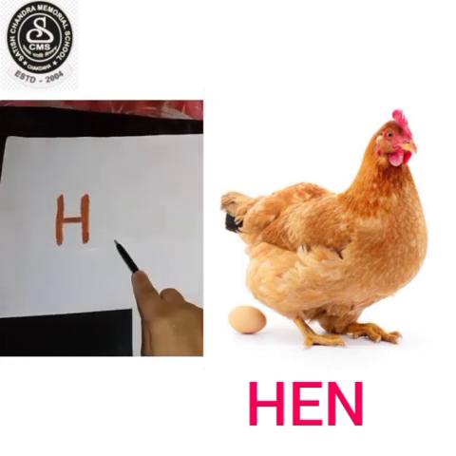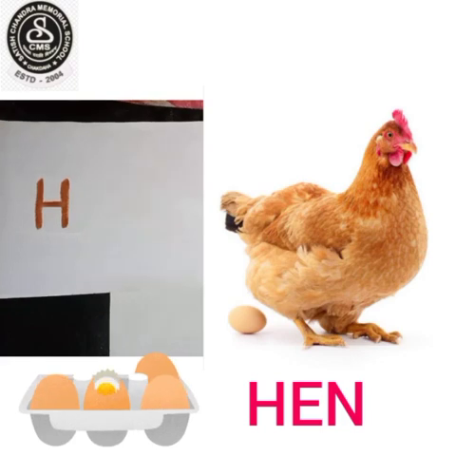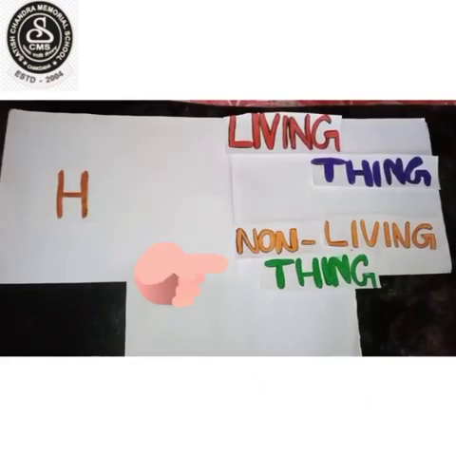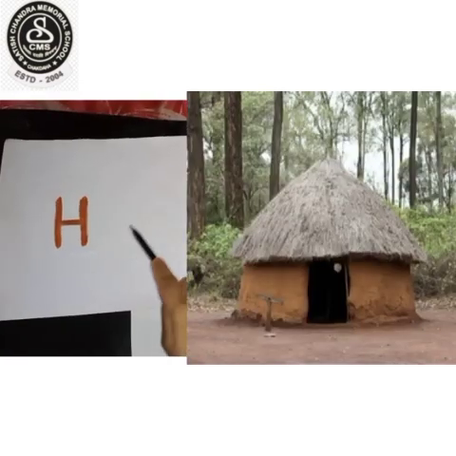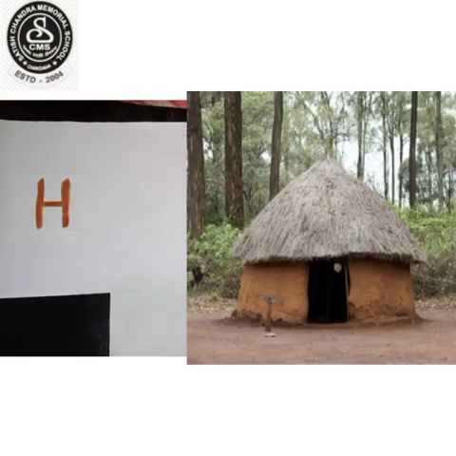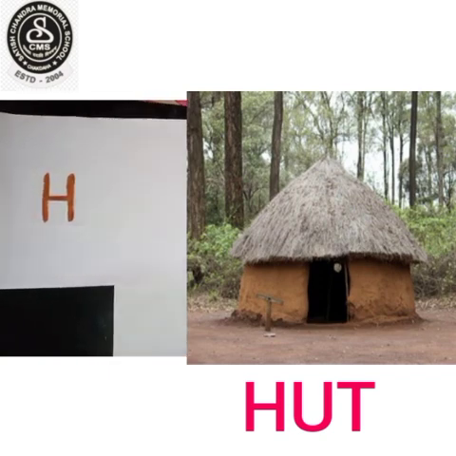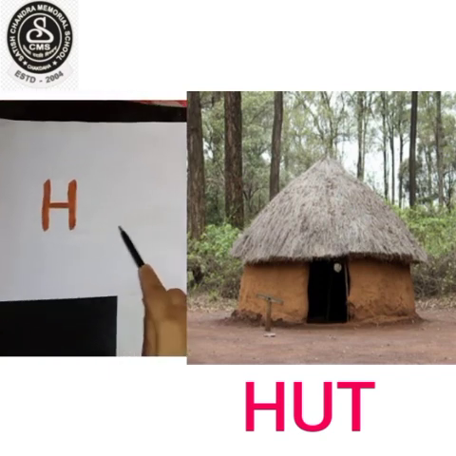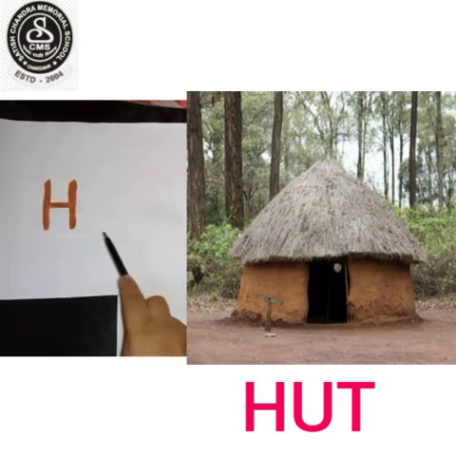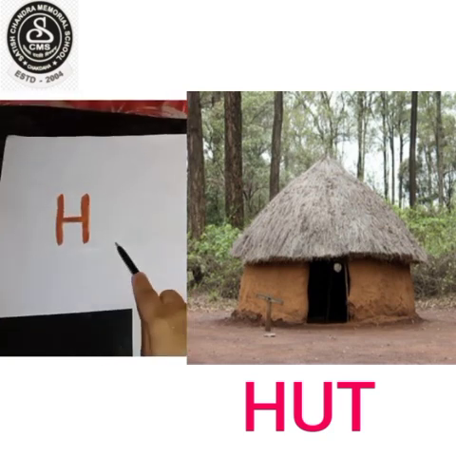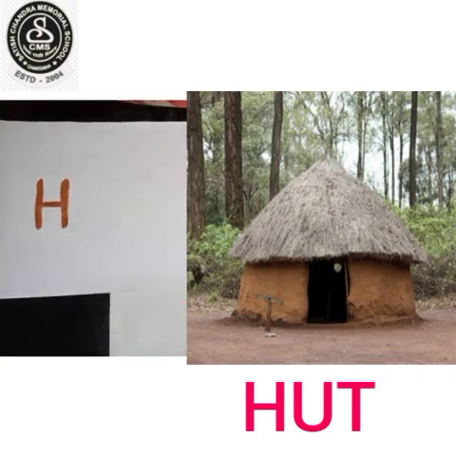Hen gives us eggs, right? H-E-N, hen. And one non-living thing starting with H is hut. H-U-T, hut. The beginning letter of hut is H and it is a man-made thing. Okay, so hut is a non-living thing.